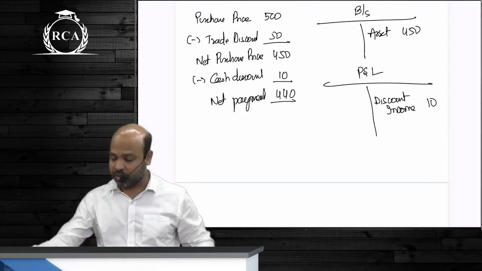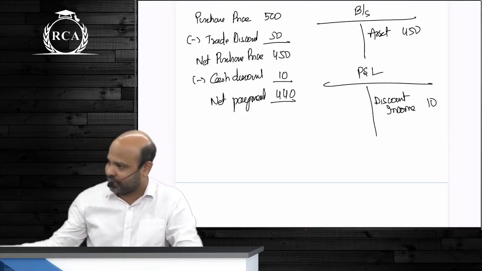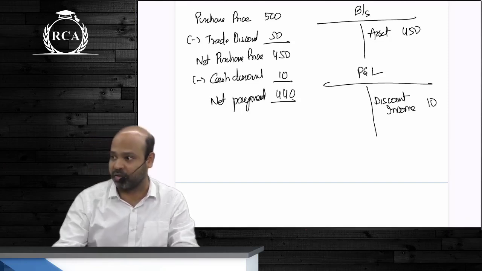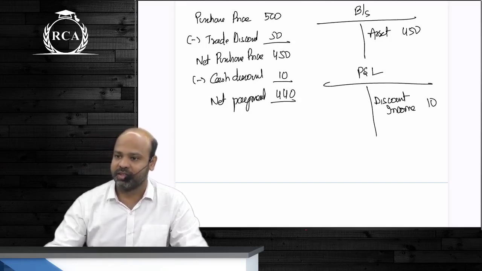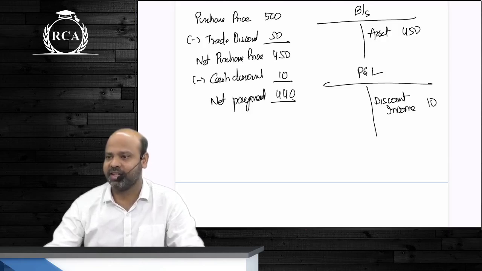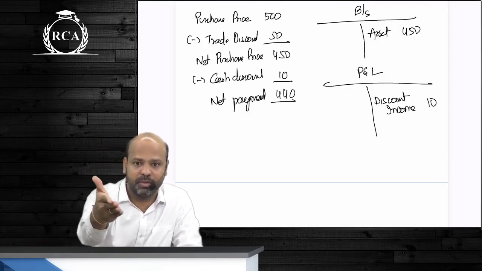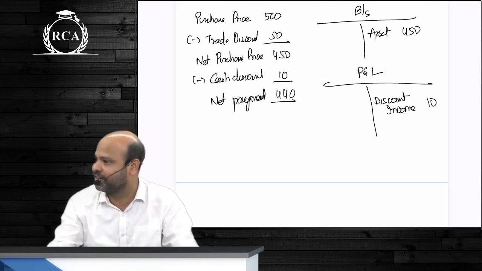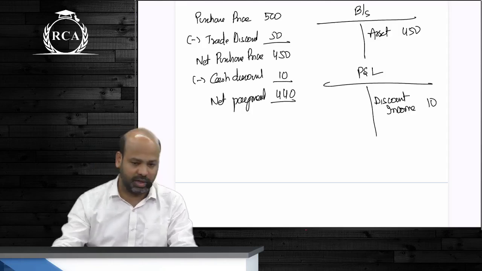Alright guys, so we spoke about the definition of the word asset, and the recognition criteria. How do you define an asset? An asset is a present resource within the control of the entity, which is expected to result in future economic benefits. What is the recognition criteria for an asset? The cost can be measured, and it is probable that there will be inflow of future economic benefits. These two are the recognition criteria.